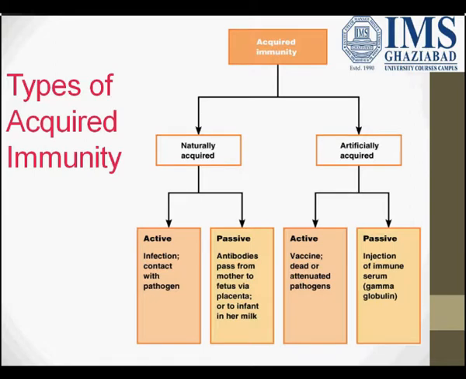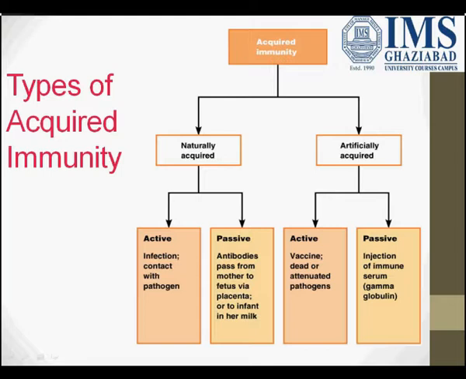Now we come to the types of acquired immunity. Acquired immunity is again of two types: naturally acquired immunity and artificially acquired immunity. Naturally acquired immunity is again of two types, active and passive.